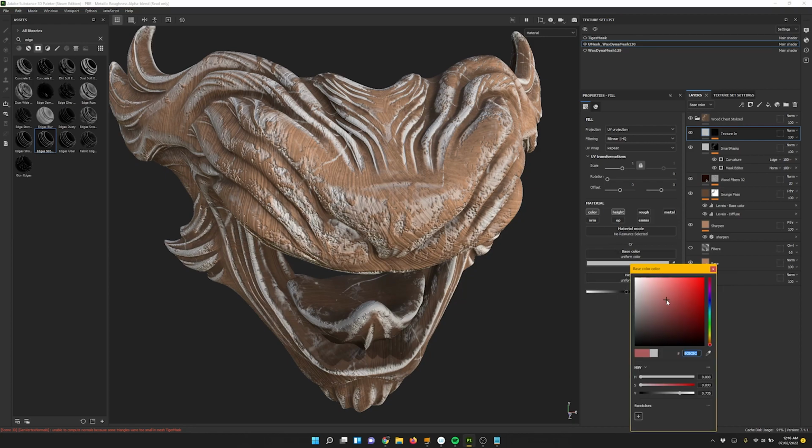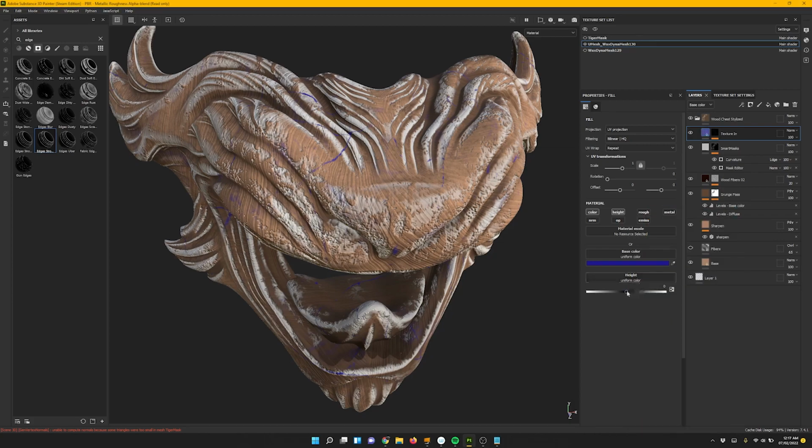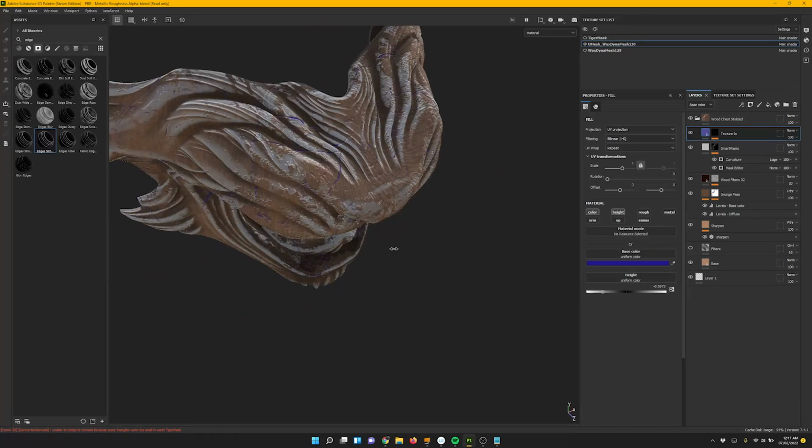We can change the color if you want to visualize it, or if you want to do proper texture, then you could with color. Okay, and now we close that, and now we change. Now the height will go down, and now we've got some scratches.